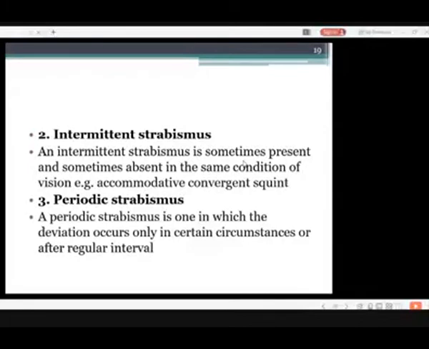Intermittent strabismus is sometimes present and sometimes absent in the same condition of vision, like in an accommodative convergent squint. A periodic strabismus is one in which the deviation occurs only in certain circumstances or after a regular interval.